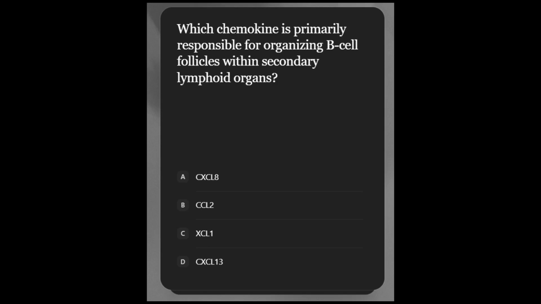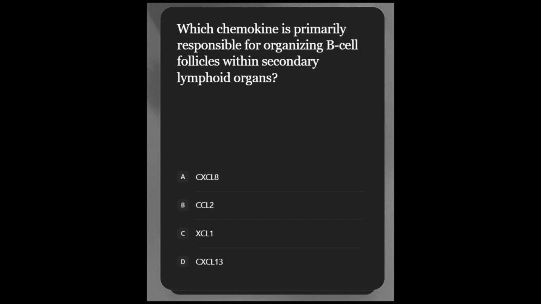This is a high-yield chain: in case of an injury, IL-6 is released, goes to the liver, and there is an acute phase protein surge.